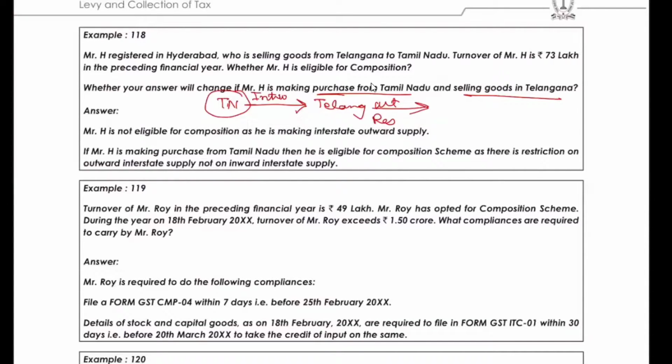For inward supply, there may be an interstate transaction. The scheme can be opted, correct. Suppose I'm a local market shop, I am having a shop in the locality. So what will the government see? Government will see what I am supplying. They won't see where I am purchasing, because there I'm paying taxes. What the government sees is what I am supplying, whether I am charging tax or not, whether I am doing interstate or not. Because we know in aggregate turnover also, of the current year, means of the previous year, we add interstate also.